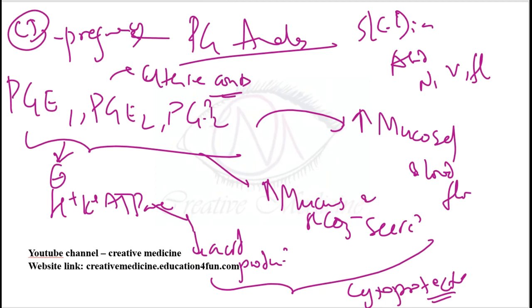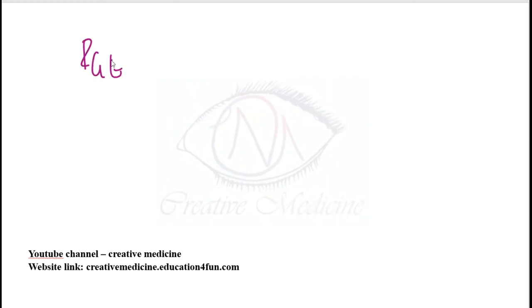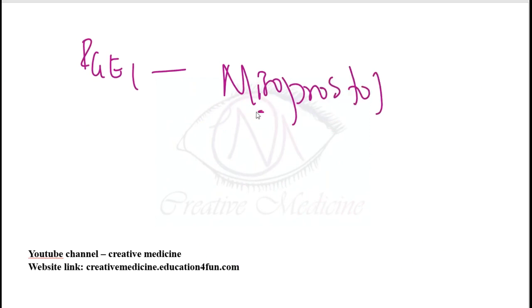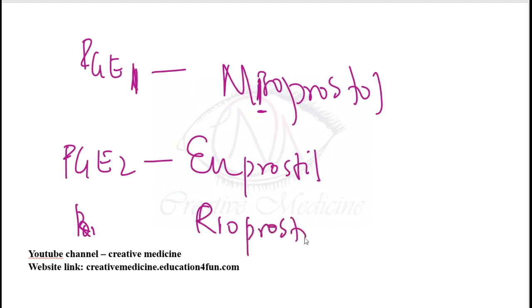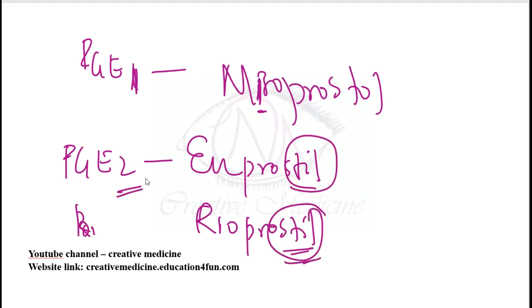Then, what are the drugs? We have PGE1 analog, which is misoprostol. Then we have PGE2 analogs: enprostil and rioprostil. Enprostil and rioprostil are PGE2 analogs.